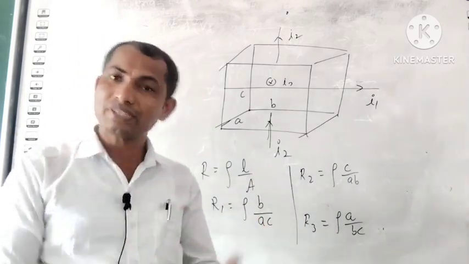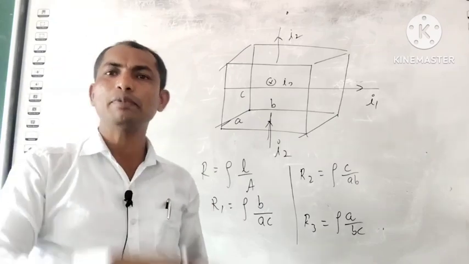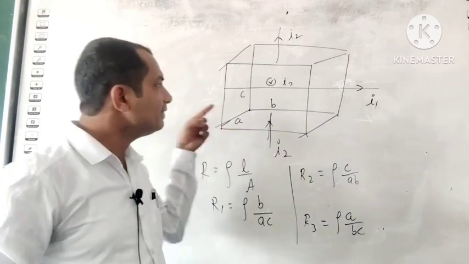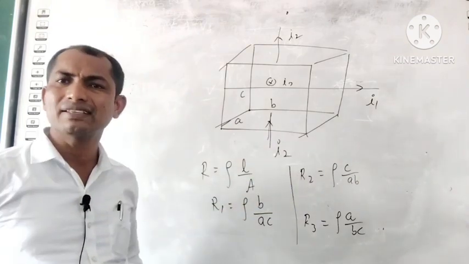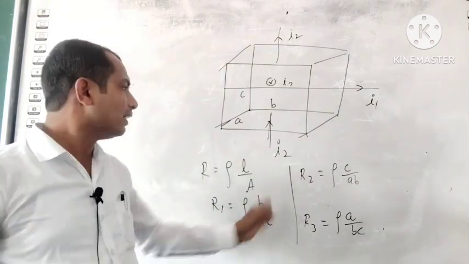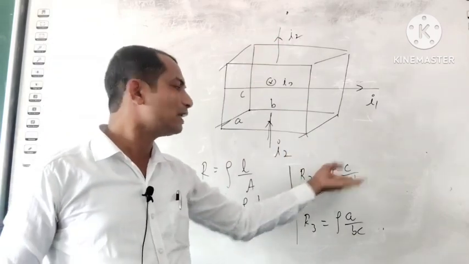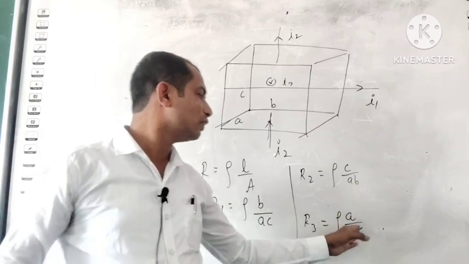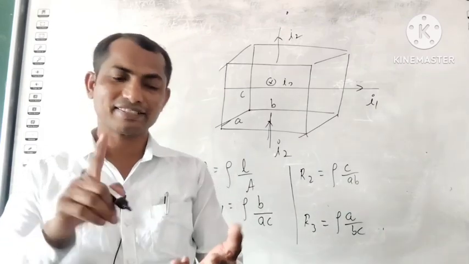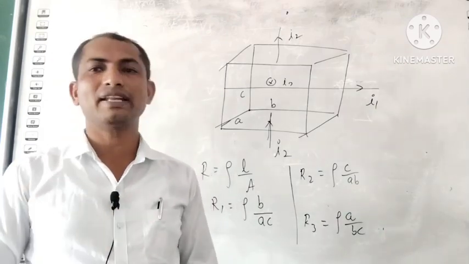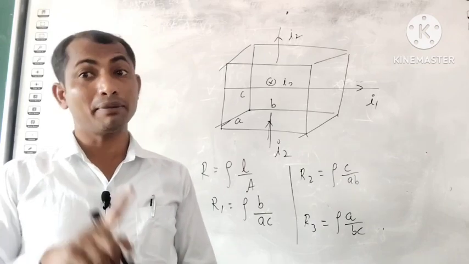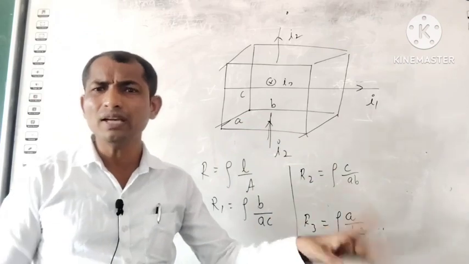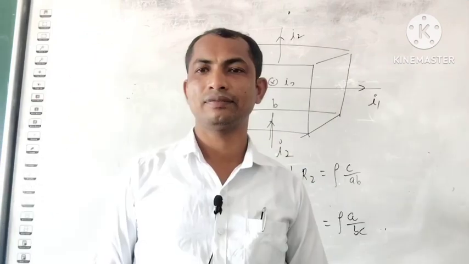Resistance depends on dimensions, on the material, on the temperature, and also on the direction of the current. In this direction we got rho multiplies B by AC, in this we got rho multiplies C by AB, and inside R3 is equal to rho A by BC. That means the resistance depends on material as well as temperature and dimensions, and at the same time on the direction of current flow. Thank you.